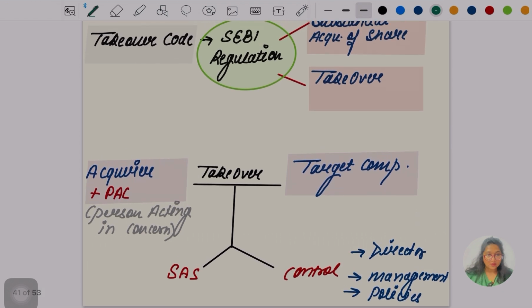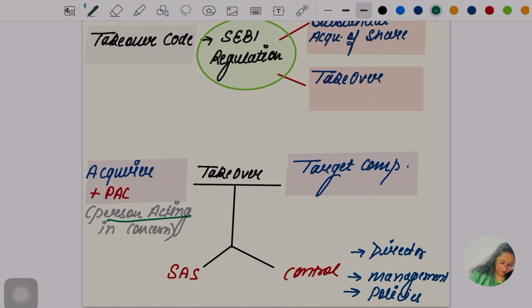Now I'm going to say a little more about the takeover, how it's done, and what special things are mentioned here. First, the acquirer is acquiring, which is the takeover, of the targeting company. There is one more person mentioned with the acquirer, the PAC.